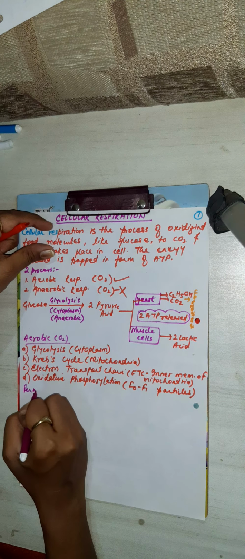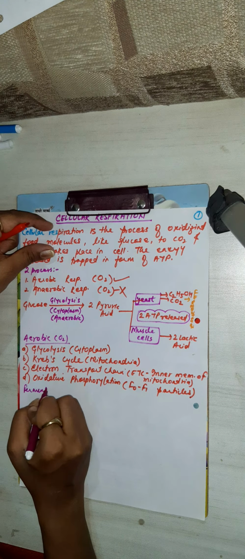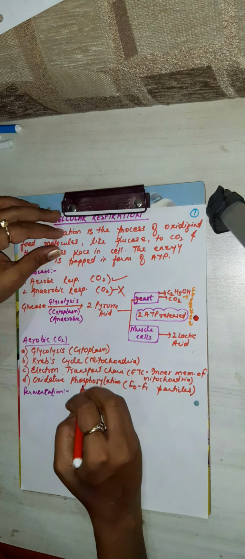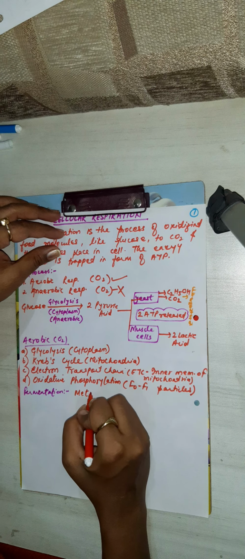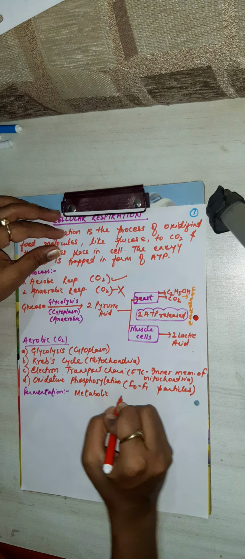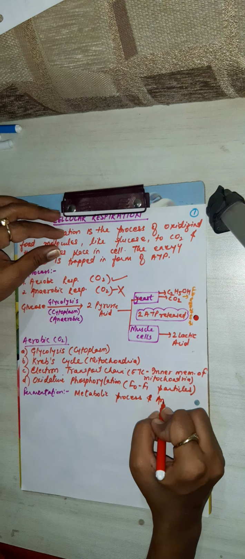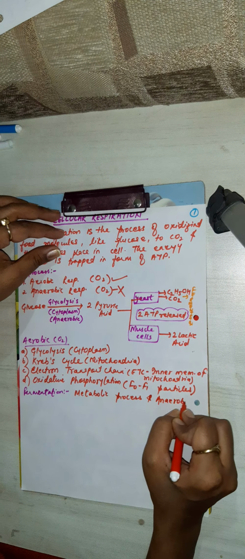Fermentation is basically a metabolic process. Glycolysis is the first process, whether aerobic or anaerobic.